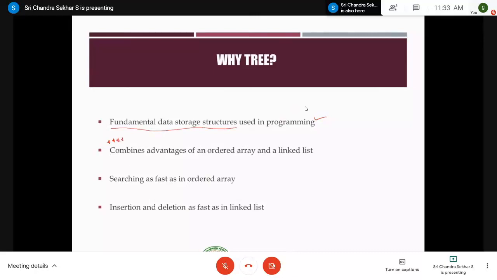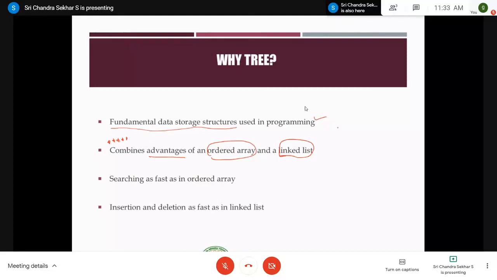We have a lot of data structures like arrays, stacks, linked lists, queues, and all these data structures are there. Then why should we go for another data structure? The answer is it combines the advantages of ordered array and linked lists, right? So we have discussed the importance of ordered array.